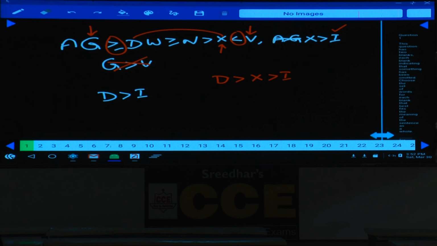Now we are not bothered about the remaining letters. Why? Because we need the relation from D to X and X to I. Now in this one, which symbol is common here? Greater than is common. Hence D greater than I is definitely true. That is, conclusion 2 is true. Choice 2 is the answer.